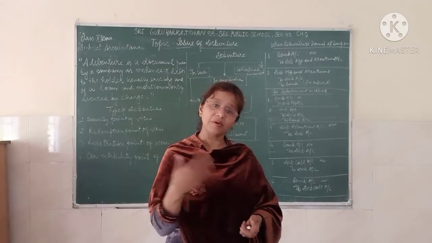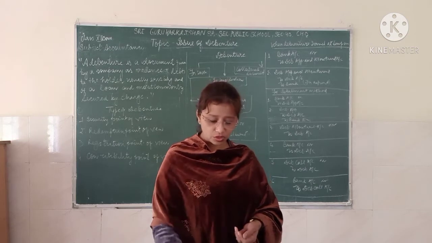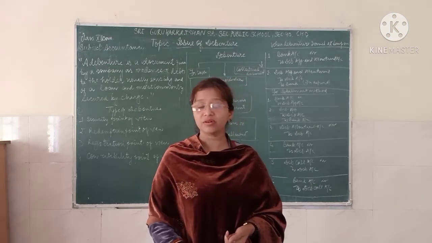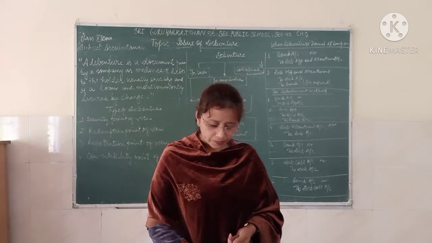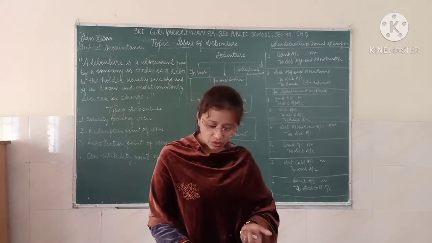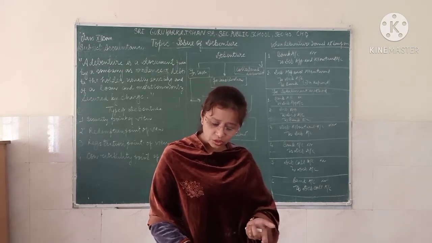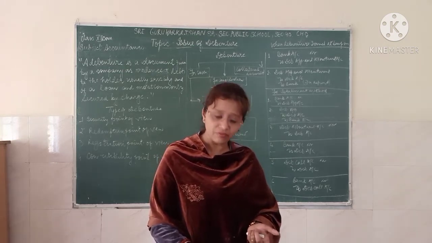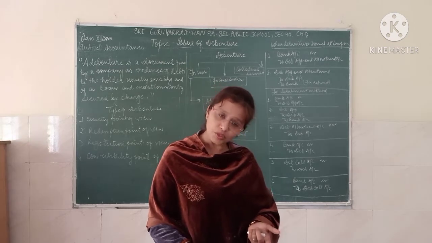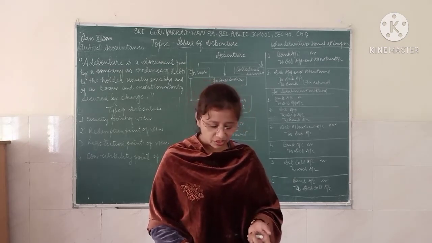The second part is the bearer debenture. It is not registered. The person who holds the debenture will get the interest. So bearer debentures are debentures that are not registered in the company's record in the name of the holder. These debentures are transferable by mere delivery. Interest is paid to the person who produces the coupon attached to the debenture.